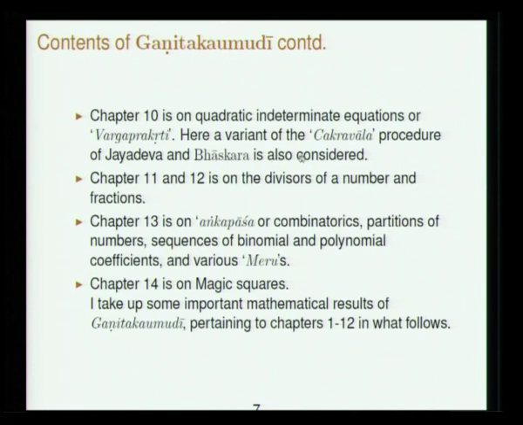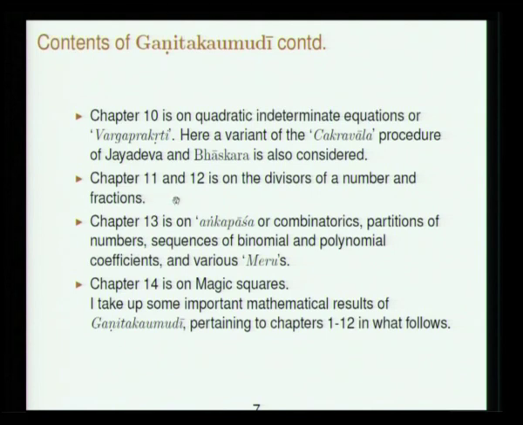Yesterday it was mentioned that when you are going from one step to another, this Pi, the auxiliary quantity, will come, and you have to choose it such that mod of Pi plus 1 whole squared minus d is minimum. There is a small change here that Narayana Pandita considers, and you know that the Chakravala procedure is due to Jayadeva and Bhaskara.